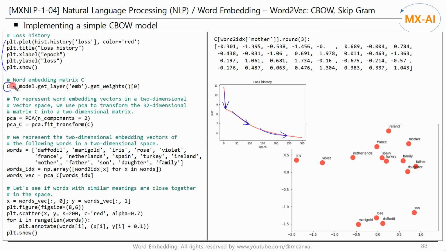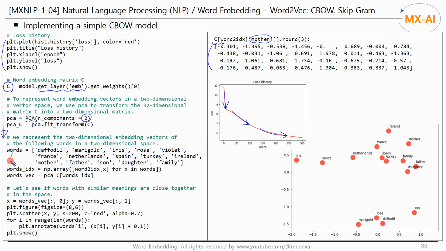Next, we take the word embedding matrix C from the embedding layer of the trained model. For example, the embedding vector for the word mother in this matrix is as follows. Next, we will represent the 32-dimensional embedding vectors in a 2-dimensional space and check whether words with similar meanings are clustered close together. Transform the 32-dimensional embedding vector into a 2-dimensional vector using PCA.